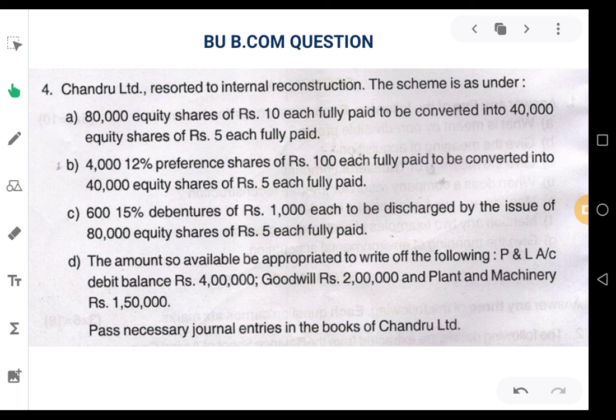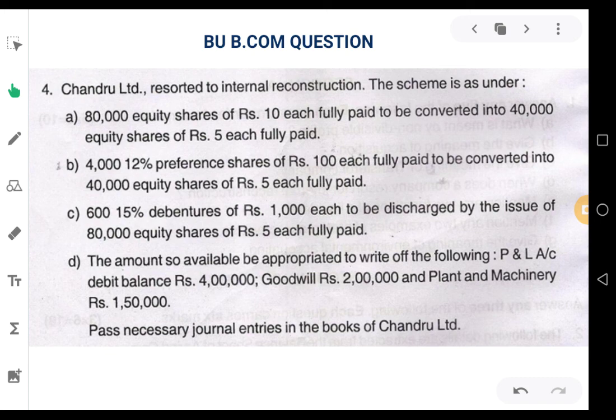The second point as given in the question, 4,000 12% preference shares of rupees 100 each fully paid to be converted into 40,000 equity shares of rupees 5 each fully paid. Here, preference shares are converted into equity shares.